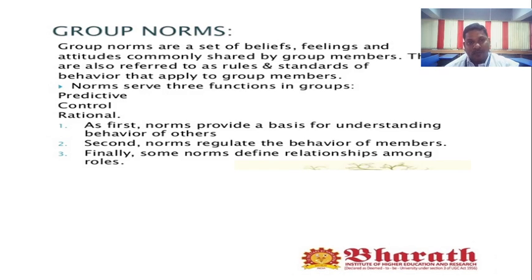Norms serve three functions in a group: predictive, control and rational. As predictive, first, norms provide a basis for understanding the behavior of others. Second, norms regulate the behavior of members. Finally, some norms define the relationship among the roles. This is called group norms.